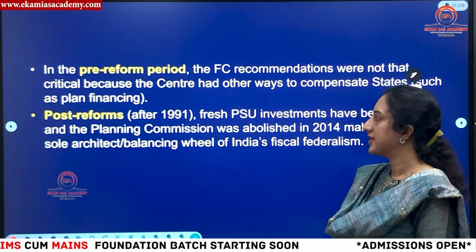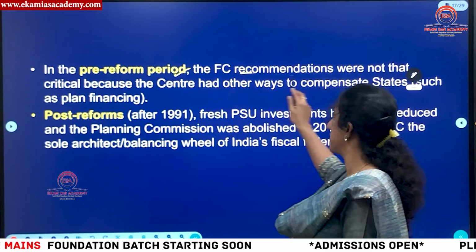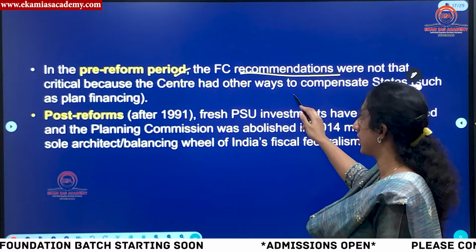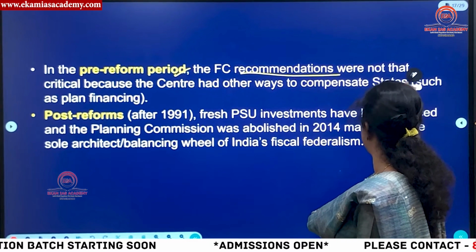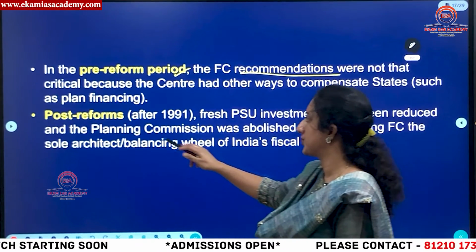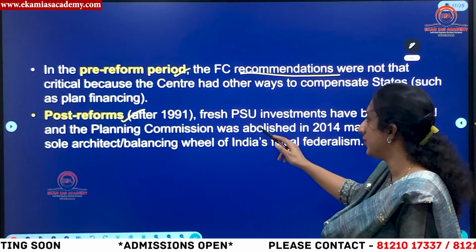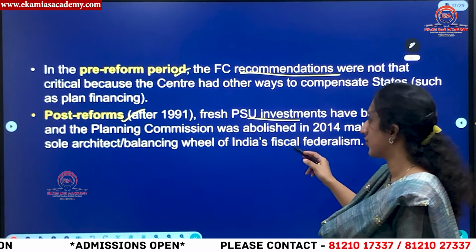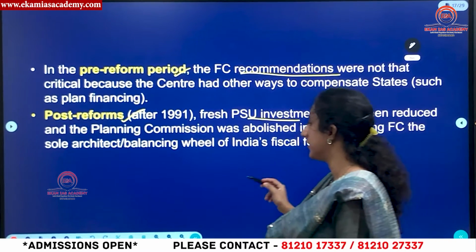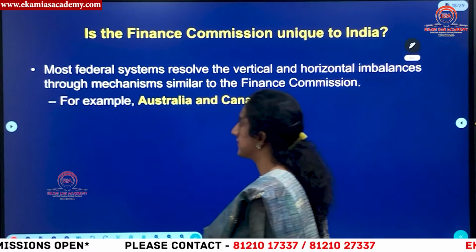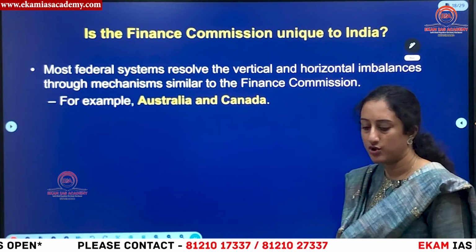Okay, and also you can see between the pre-reform period, the Finance Commission made some recommendations that were critical. But the center always, okay, need not follow those recommendations. After the reforms in 1991 also, PSU investments, all these things were also recommended by the Finance Commission in the fiscal federalism domain. Then, is the Finance Commission concept new to India?